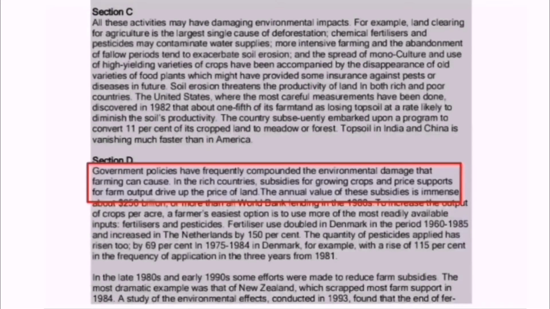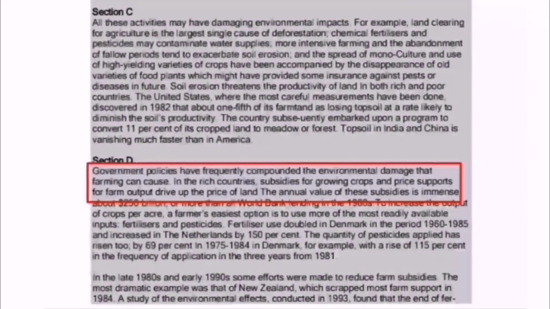Yes, because in the paragraph we have read government policies have frequently compounded the environmental damage that farming can cause. It means governments try to tackle the damage done by farming. So it is a policy of governments that they try to overcome the damage done by farming.